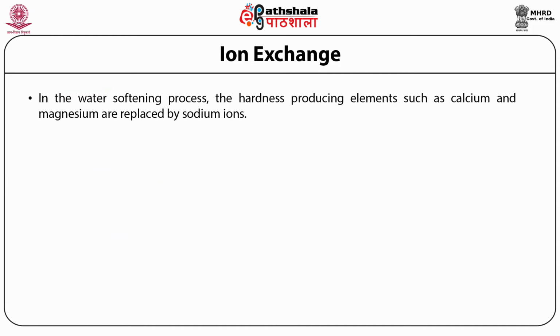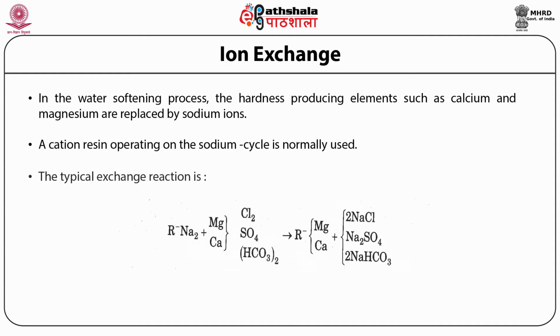In the water softening process, the hardness producing elements such as calcium and magnesium are replaced by sodium ion. A cation resin operating on the sodium cycle is normally used. The typical exchange reaction is represented here. As we have seen, the resin is filled with the sodium ion, which reacts with the chloride, sulfate and bicarbonate salts of calcium and magnesium.